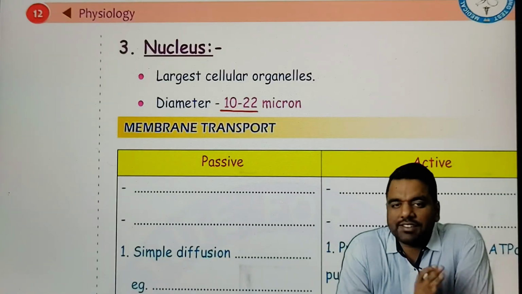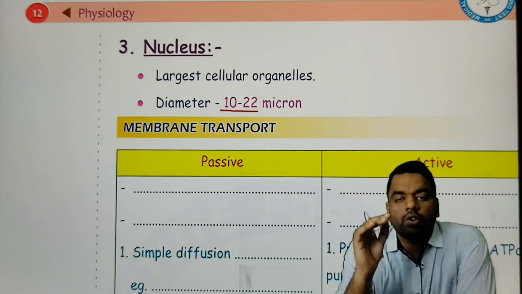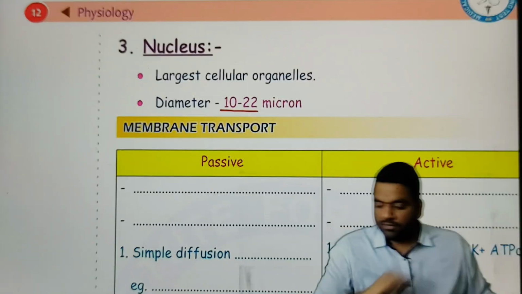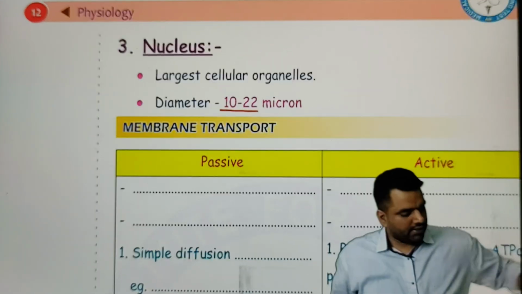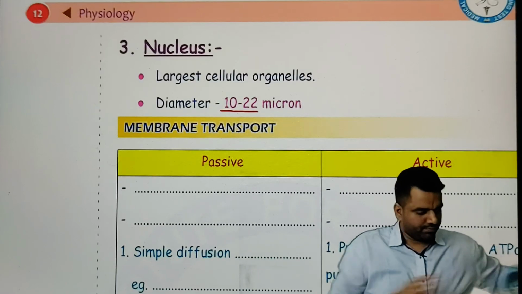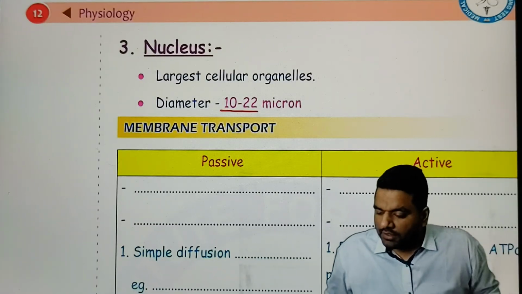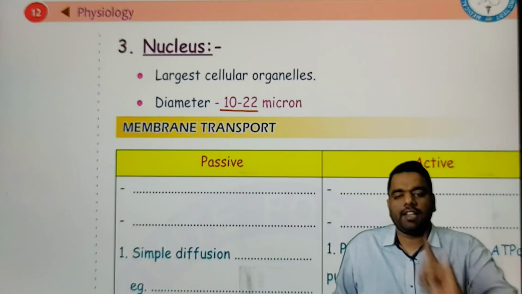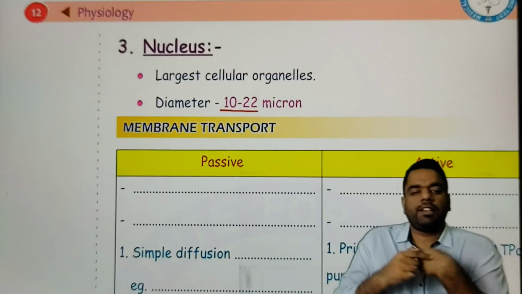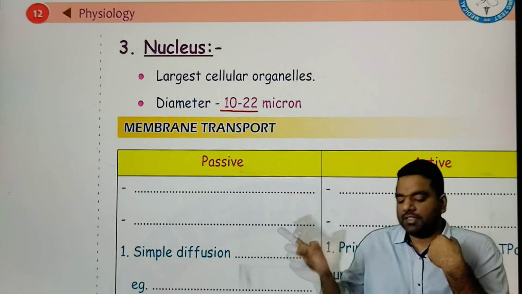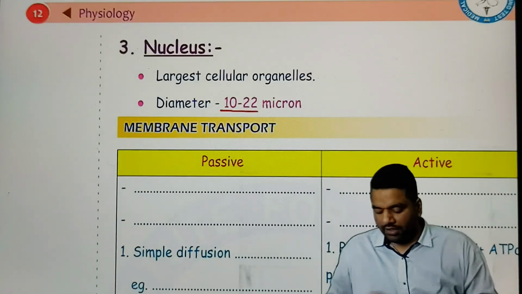So if the question comes, what is the largest cellular organelle? That we call the nucleus. What is the largest organ of the body? Now please answer me, guys. What is the largest organ of the body? Very good. The largest organ of the body is the skin, not the liver. The liver is the second largest organ, because the skin is also made up of cells. Whatever is made from cells makes tissue, tissue makes organ, and organ makes system. So this is also an organ. So skin is the biggest organ of the body.